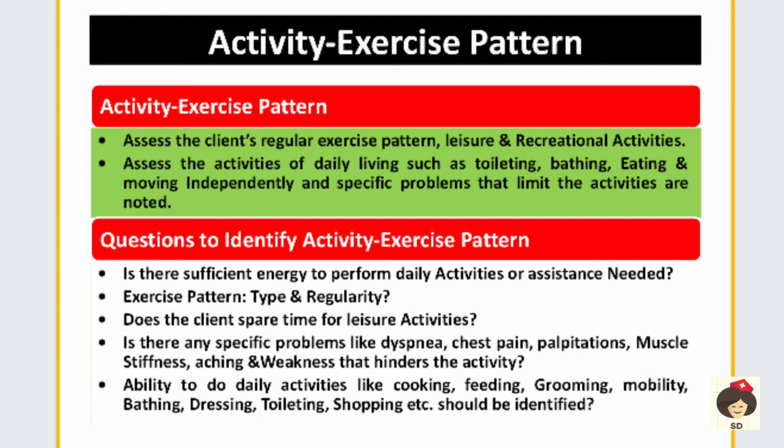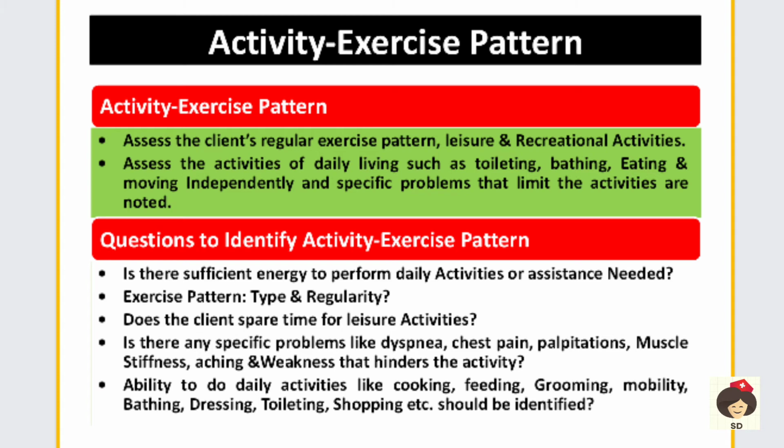So when you ask questions, you will ask if the patient has sufficient energy to do activities without assistance. And for the exercise pattern, if he is following one, whether he is walking or swimming or jogging, and is he following the exercise regularly. All those you have to collect. And if he is having any spare time for leisure activities. Some may be hard workers doing a job continuously, some will be free.